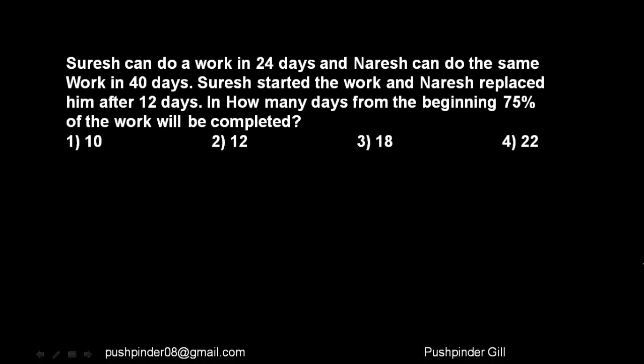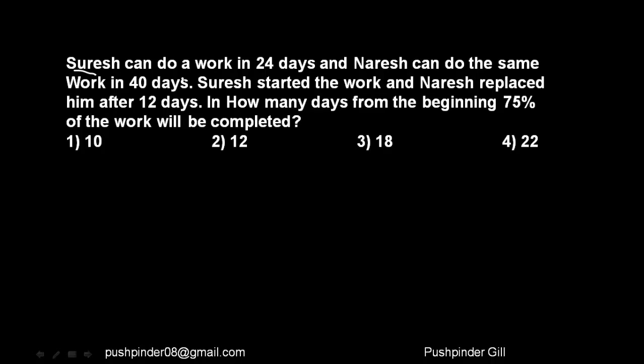So let's read this question. Suresh can do a work in 24 days. Naresh can do the same work in 40 days. Suresh started the work and Naresh replaced him after 12 days. So in how many days from the beginning will 75% of the work be completed? So the first step should be to lay down the question.